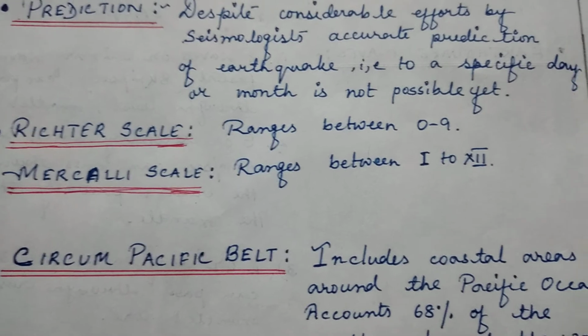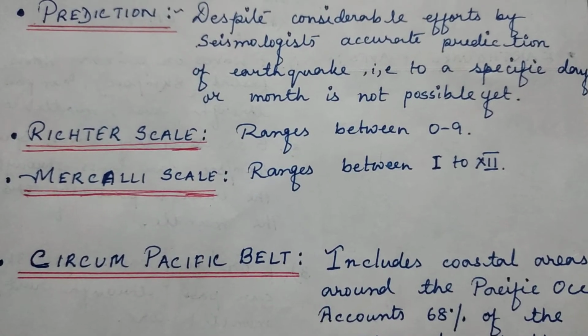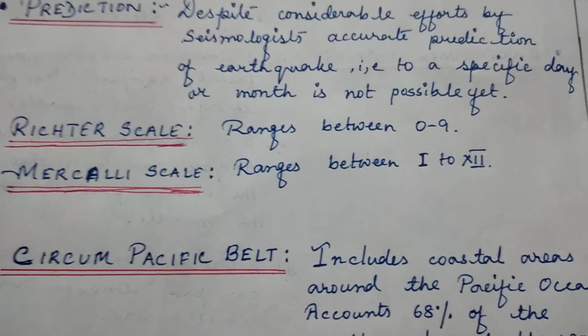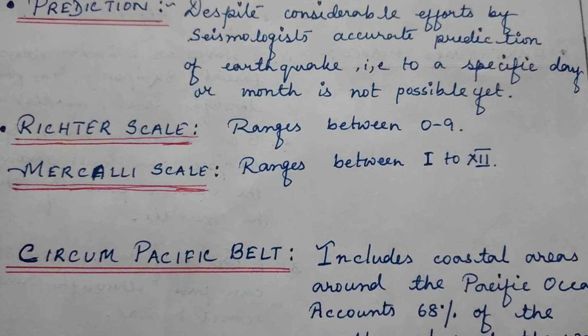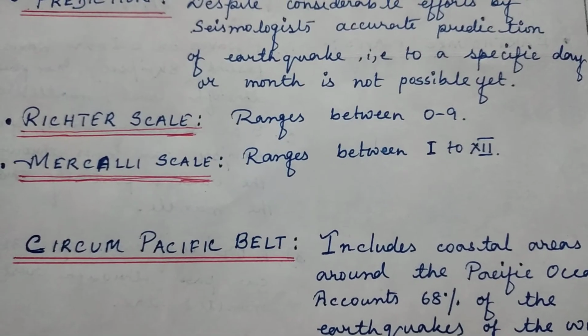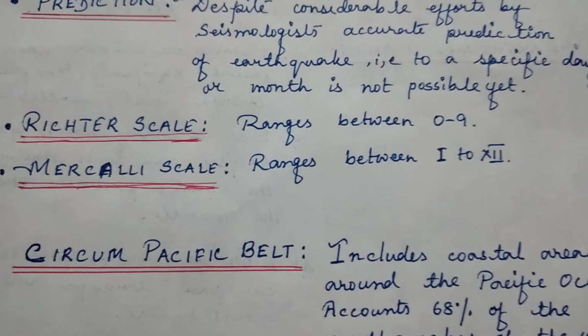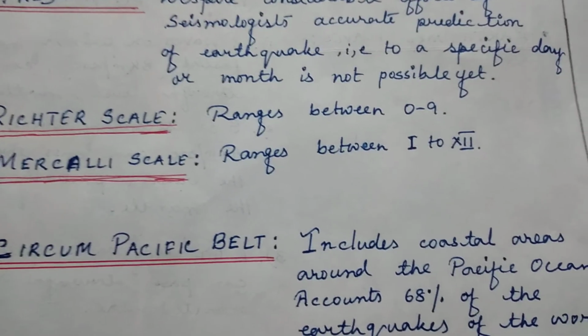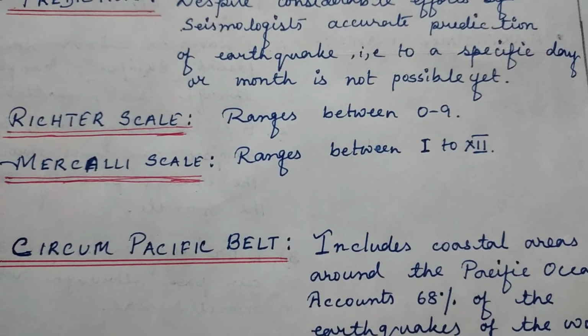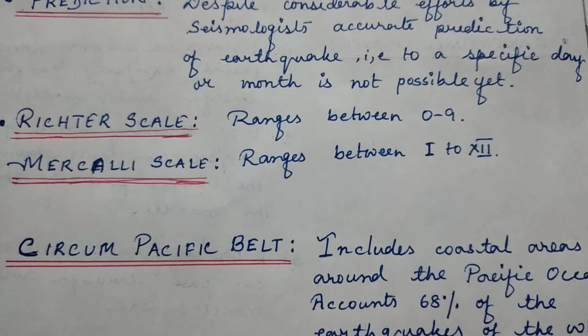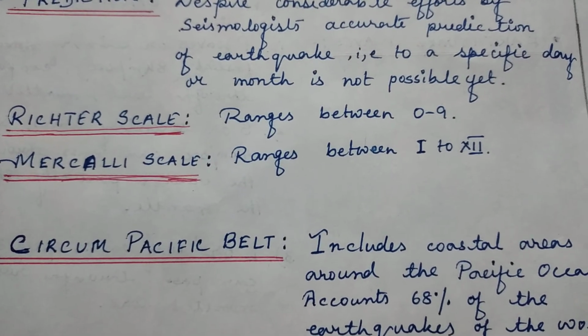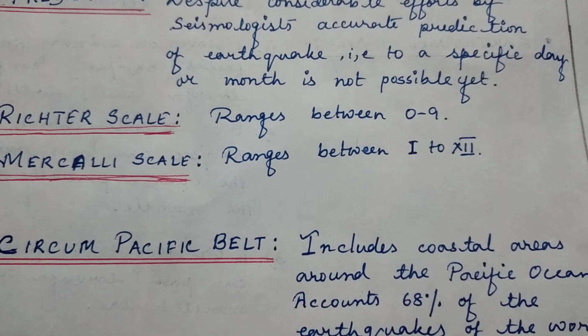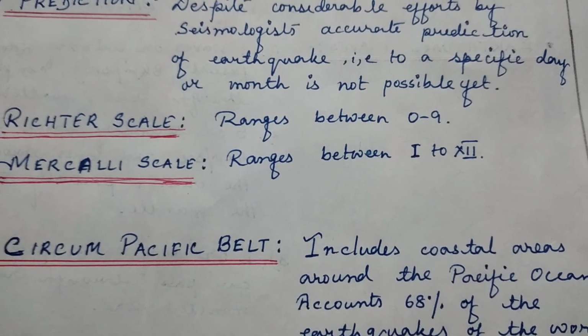So this intensity of earthquake, how severe the earthquake was, whether it was severe or mild or medium, is actually measured with the help of two scales. One is the Richter scale, which ranges from 0 to 9. Another one is the Mercalli scale, which ranges from Roman 1 to Roman 12.